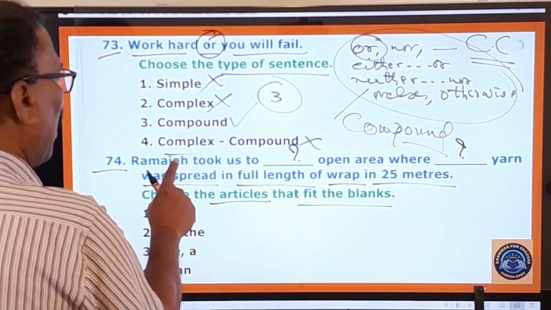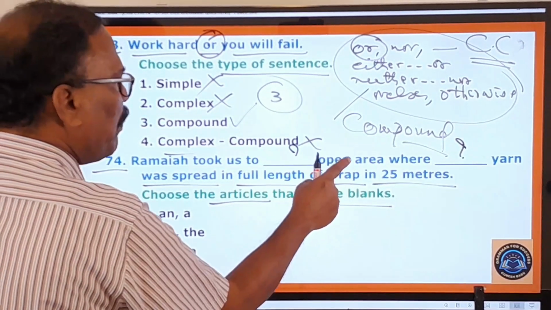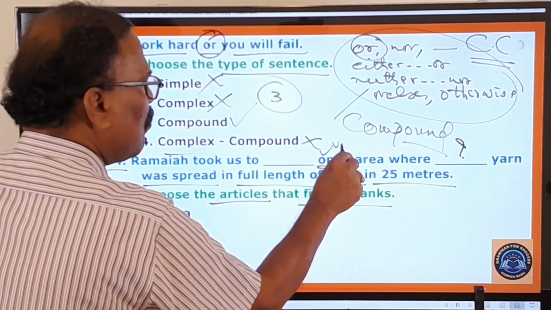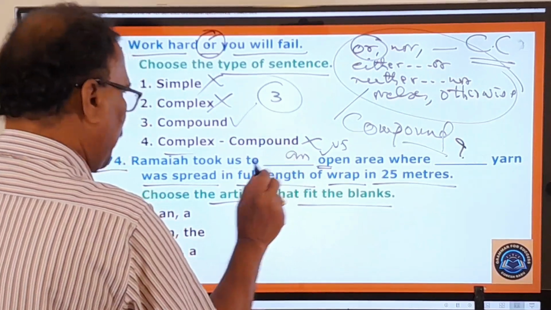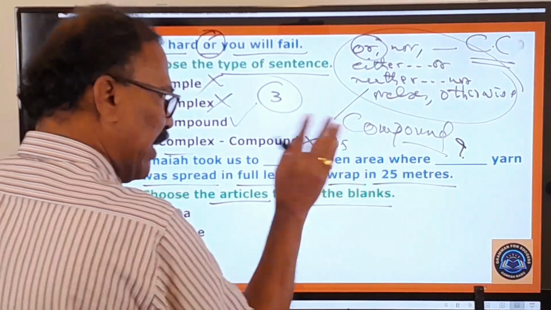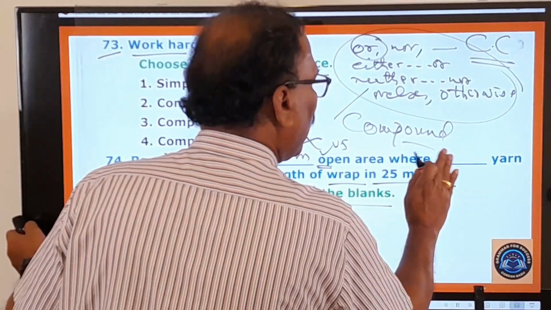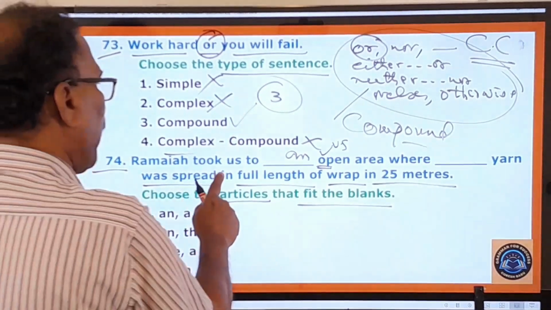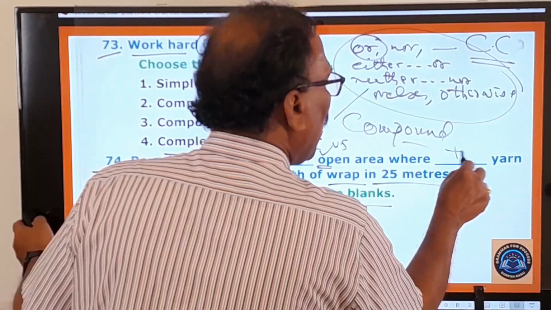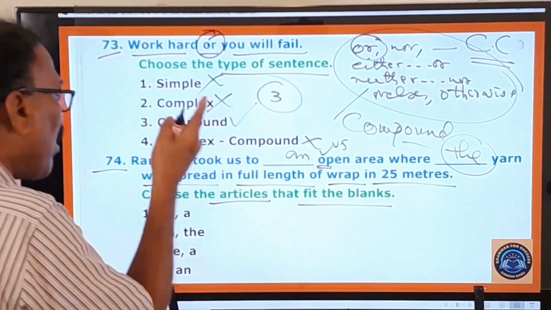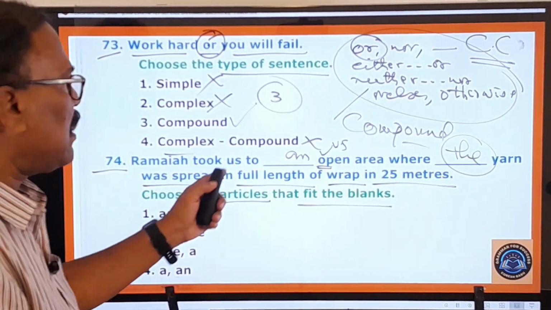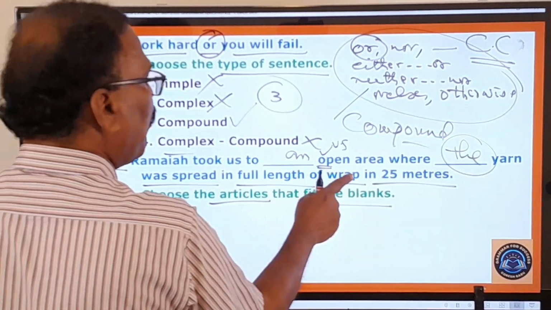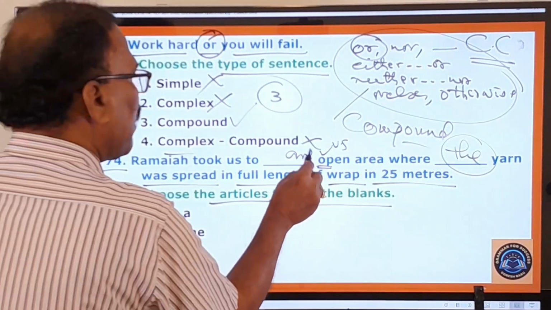Ramaya took us to dash open area. This "open" is beginning with a vowel sound, and therefore "an" should be used. Ramaya took us to an open area where dash yarn was spread in full. Yarn means thread, you know that very well. So here you have to use the definite article "the": the yarn was spread in full length of wrap in 25 meters. So here "an" must be used, and "the".